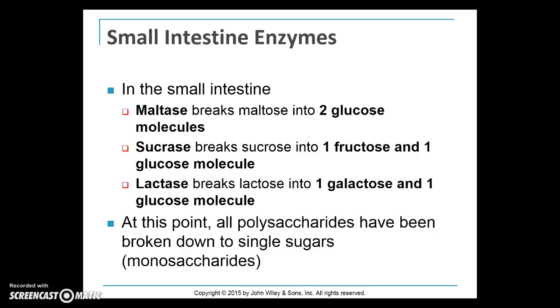So let's talk about the small intestine enzymes. Maltase breaks down maltose into the 2 glucose molecules. Sucrase breaks down sucrose into 1 fructose and 1 glucose molecule. And this is where lactase breaks down lactose into 1 galactose and 1 glucose molecule. And at this point in the small intestine, all the polysaccharides have been broken down into single sugars called monosaccharides.